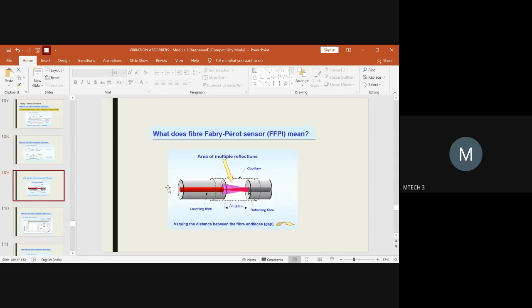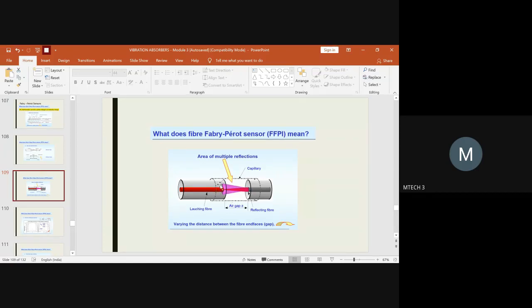In this input fiber, you will have a core here, and this will act as a cladding. In the reflecting fiber also, you will have a core and a cladding. So the light rays from the launching fiber will be made to pass through the reflecting fiber, and the light rays from the reflecting fiber will be passed back through the launching fiber, as both get reflected, right?